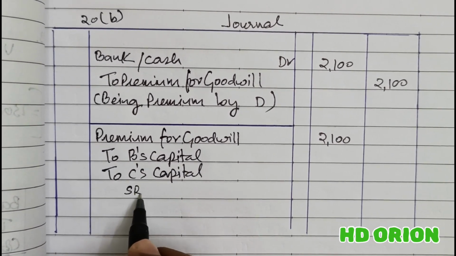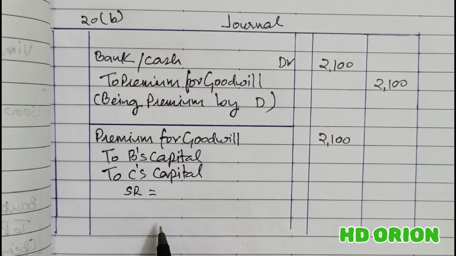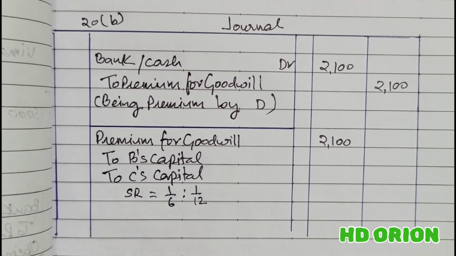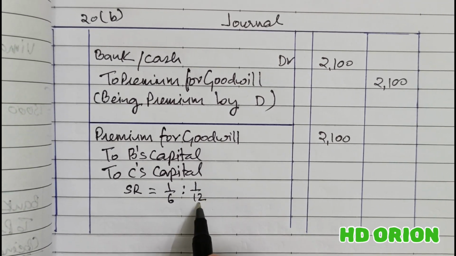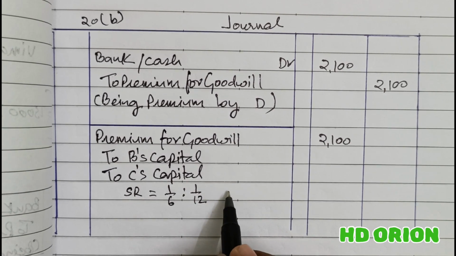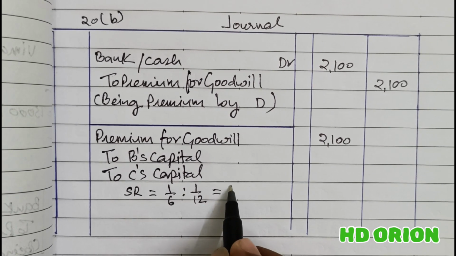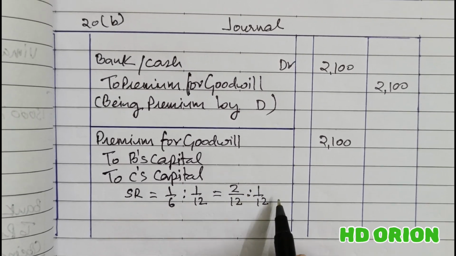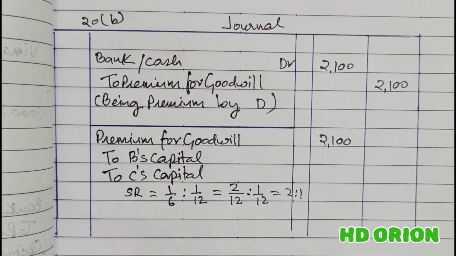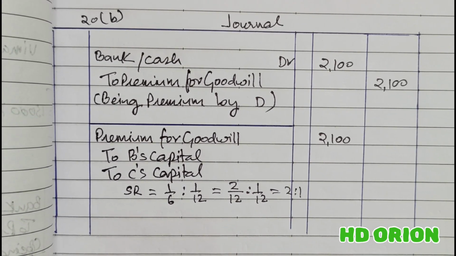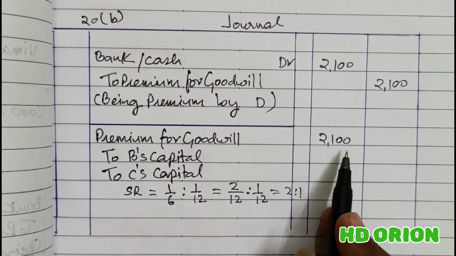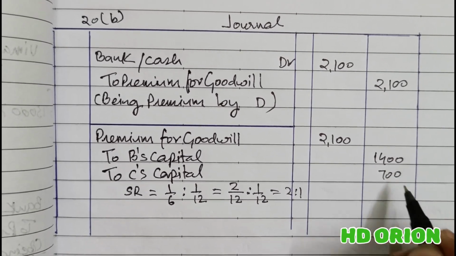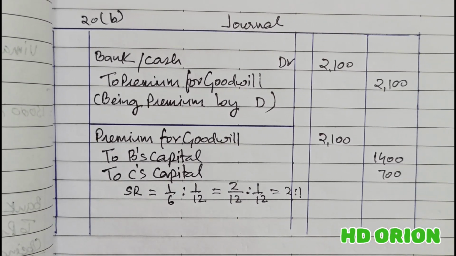In their sacrificing ratio. Let me show you the sacrificing ratio here. It says 1/6 from B and 1/12 from C. So when you solve this, you get LCM 12, fine, and it will become 2/12 to 1/12. So 2:1 is the sacrificing ratio. Now divide this 2100 by 3, which is 700. So 1400 and 700. That is the way you have to distribute.